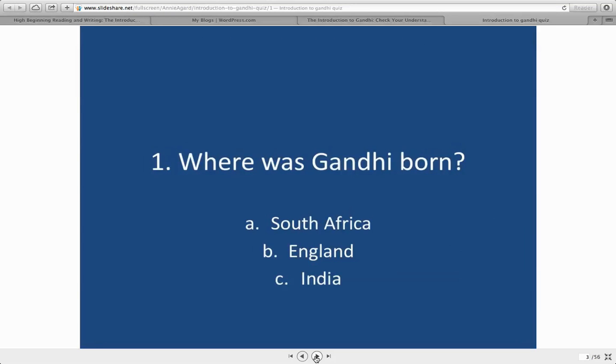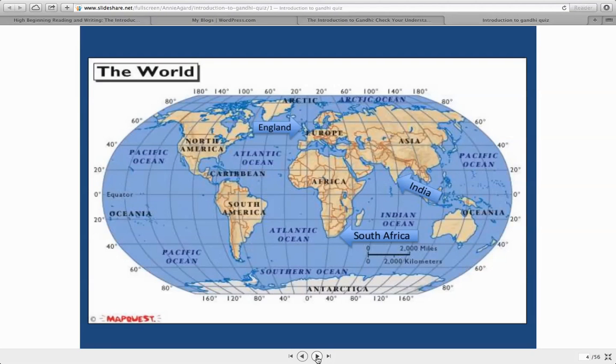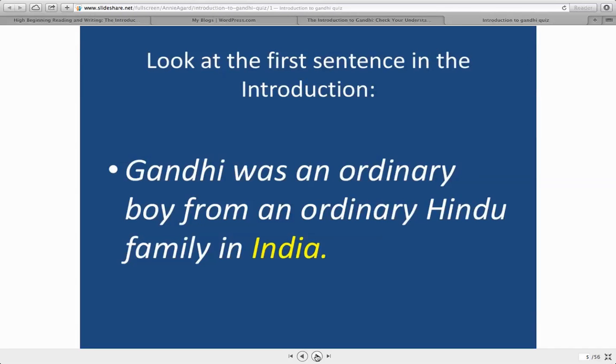The first question is, where was Gandhi born? And your choices are South Africa, England, or India. Here's a map. England is here. South Africa is here. India is here. Look at the first sentence in the introduction.